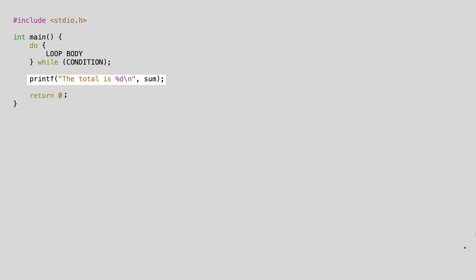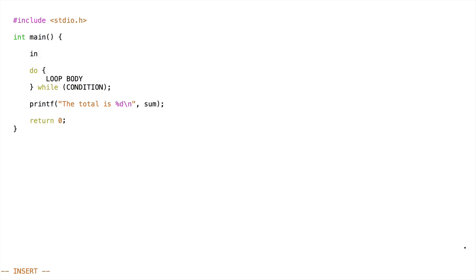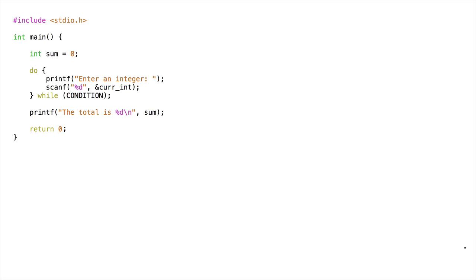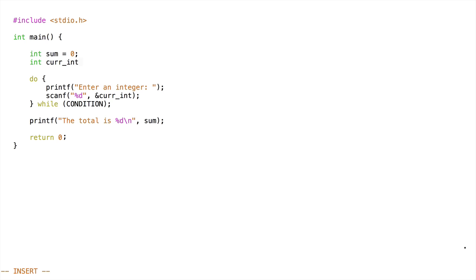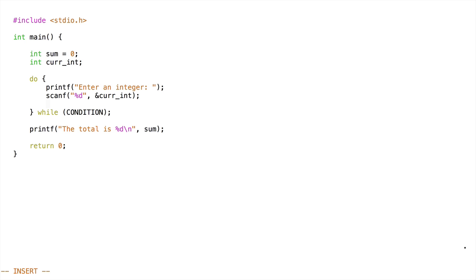Notice that I've already added the final printf statement. This printf needs the running total, which I'm calling sum. While loops, and do-while loops in particular, don't have an initialization section, so we just initialize the sum before the loop. Inside the loop, we know that we want to ask the user for an integer. We need to define an integer to accept the value from the user. We update our running total with the new integer. That's our body. In each iteration of the loop, we ask for input and add it to our total.